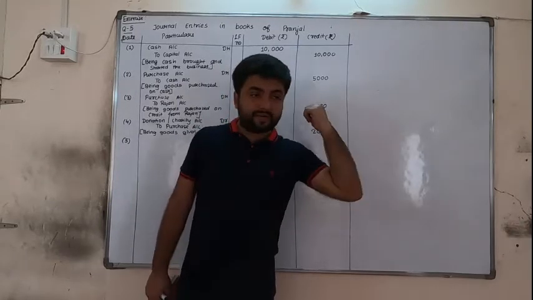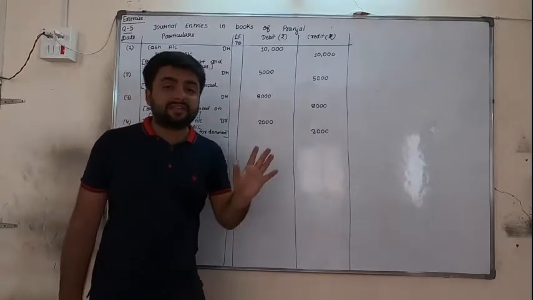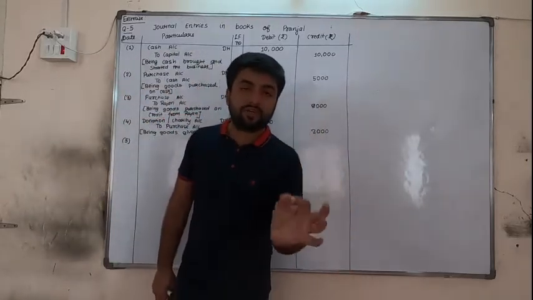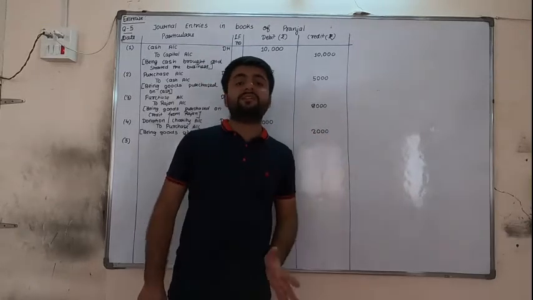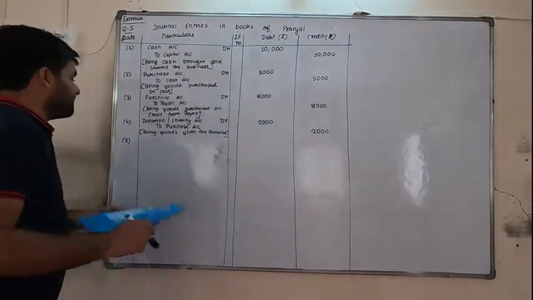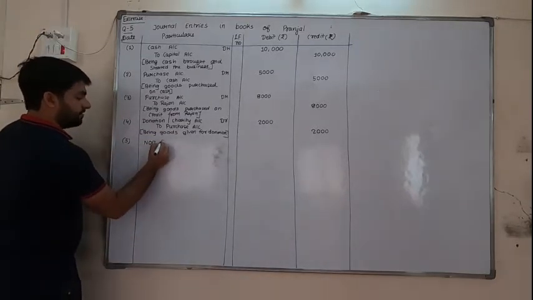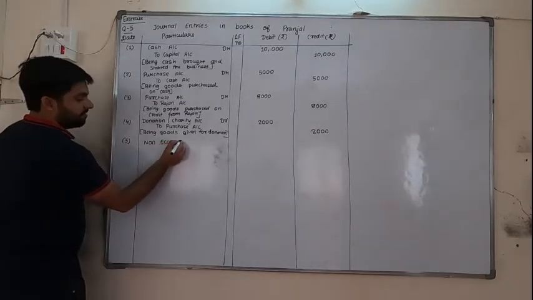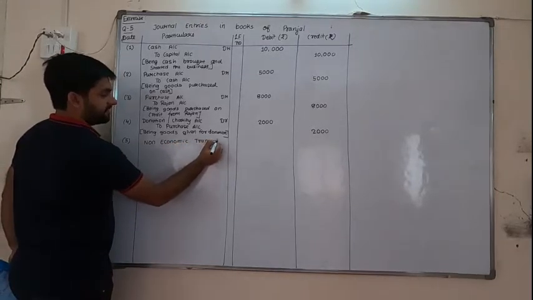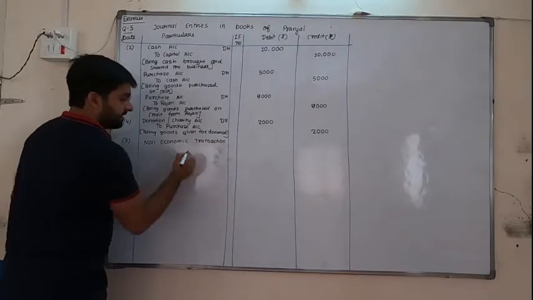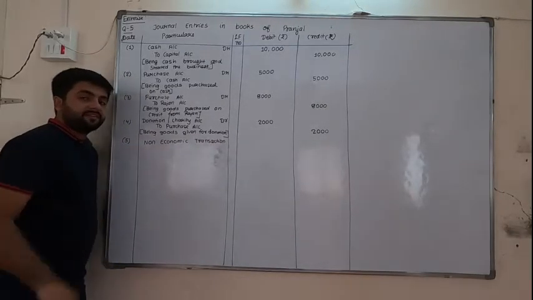So our cash is not going out, our goods are not coming in. Nothing is happening in this transaction, so it is a non-economic transaction, because only the order is given. So directly you will write non-economic transaction.